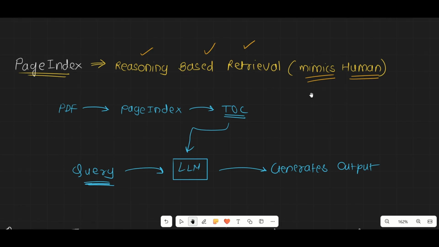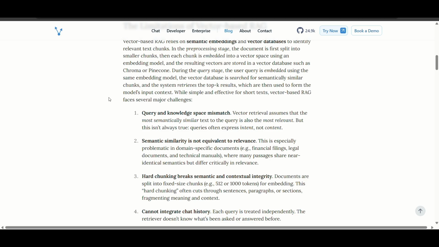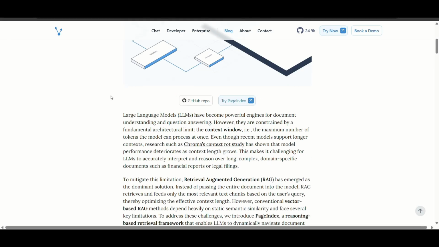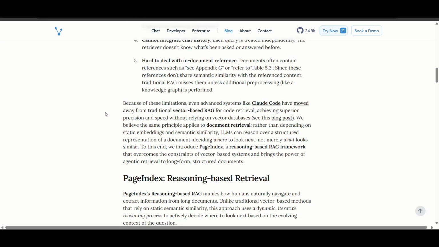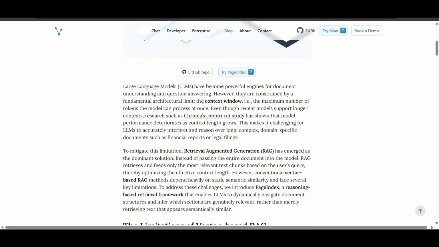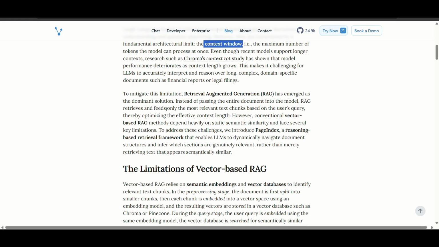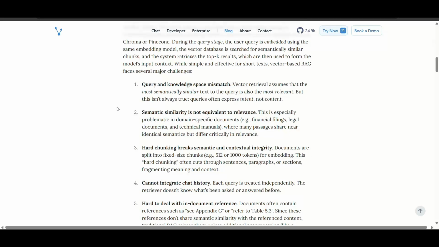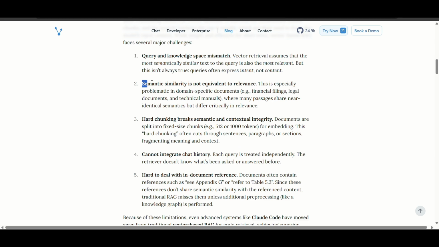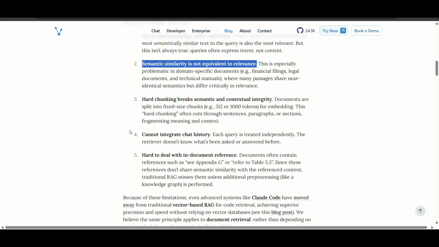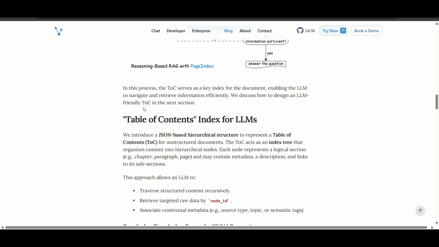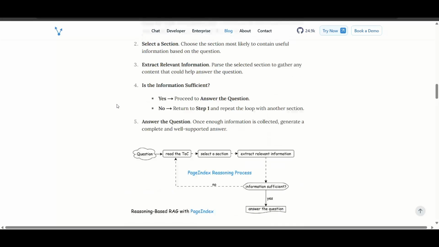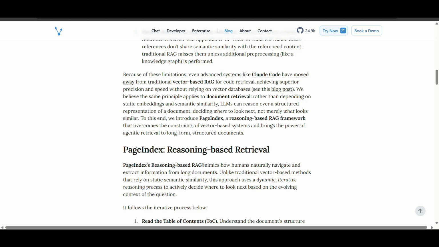So basically that is why we call it mimics human. If you go to the official blog page of vectorless RAG, the PageIndex, it says that it mimics like a human. It first talks about the context window, which we also spoke about, and then RAG, which was the solution to it. To mitigate this limitation, retrieval augmentation has emerged as a dominant solution. We also spoke about the limitations of vector based RAG, and then about vectorless RAG. What I told you, it mimics like a human being. See, it has written here, it mimics how humans naturally navigate.